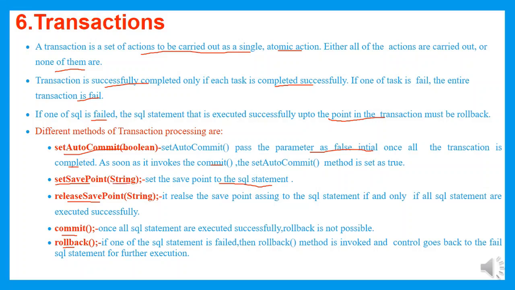Once all the 4 queries have been written, then I will call releaseSavepoint and pass the same label that was assigned to setSavepoint. The releaseSavepoint releases this save point for the SQL statements if and only if all the SQL statements are executed successfully. The releaseSavepoint method should be written after all the SQL queries.